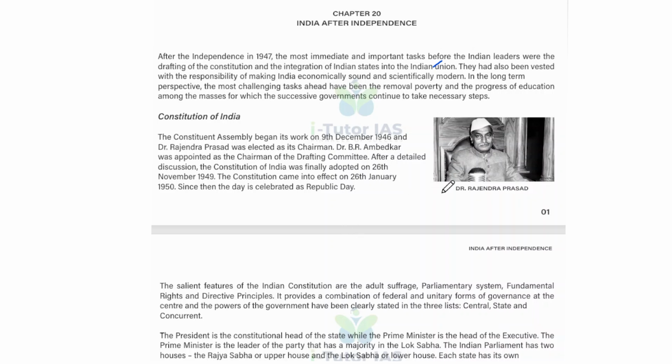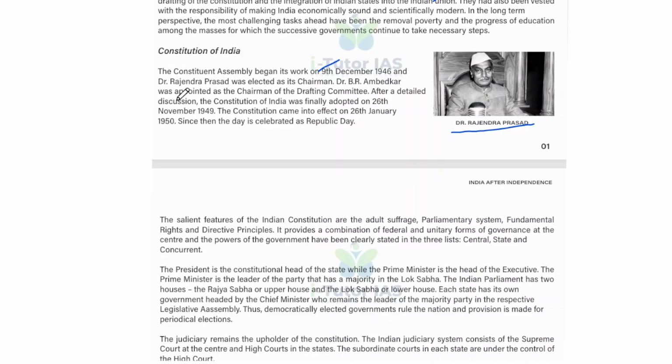The picture of Dr. Rajendra Prasad is here. The Constitution of India: the Constituent Assembly began its work on 9 December 1946, and Dr. Rajendra Prasad was elected as its chairman. B.R. Ambedkar was appointed as the chairman of the drafting committee. After detailed discussion, the Constitution of India was finally adopted on 26 November 1949. The Constitution came into effect on 26 January 1950.